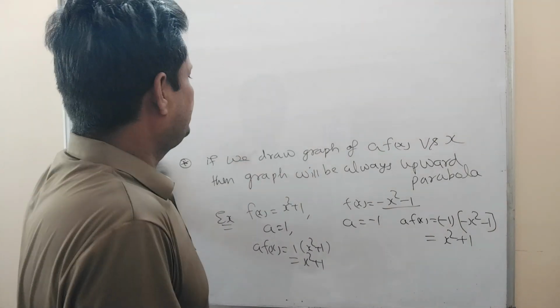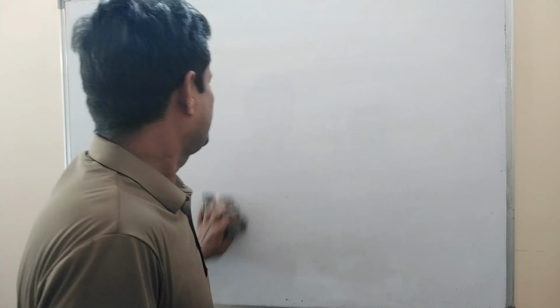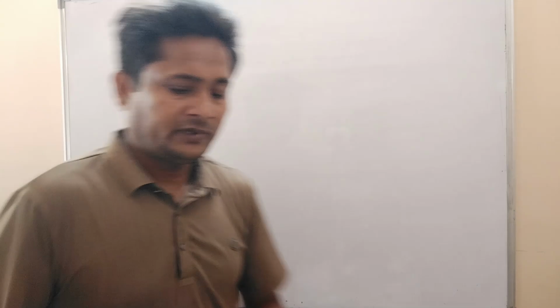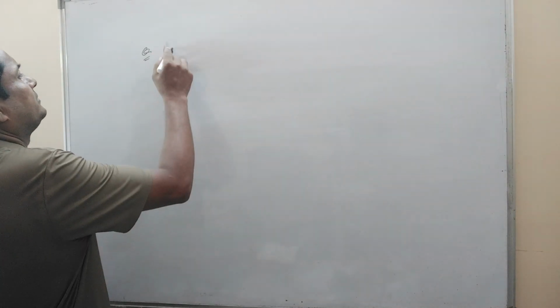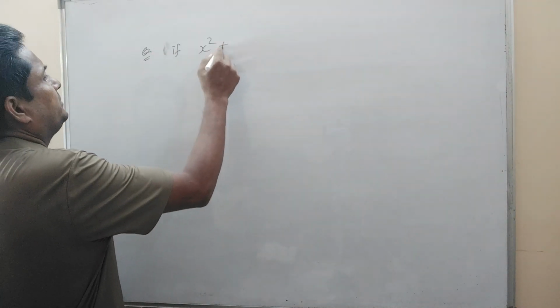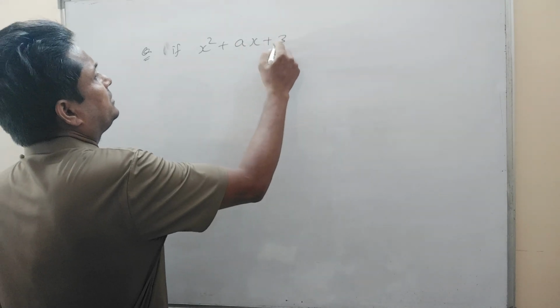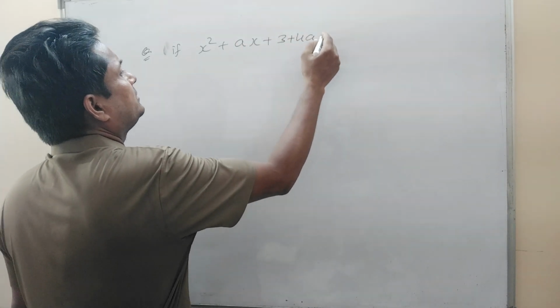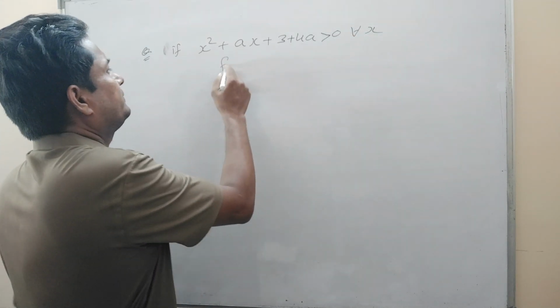Now let's do some questions here. If I give you the question: if x² + a times x + 3 + 4a is always greater than 0 for all x, find a.